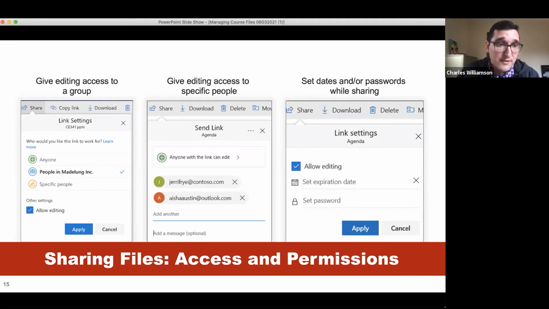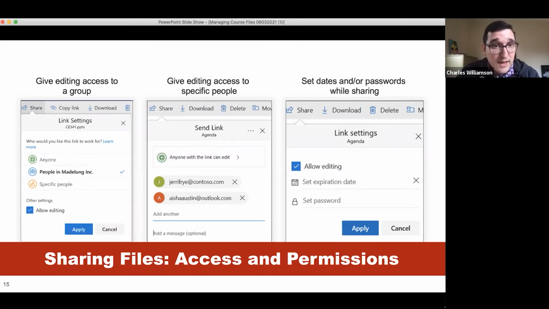The box that allows editing is clicked, and you have a pre-selected group of people. For us, it's going to be anyone with OSU access. That can be a little tricky if you're trying to share this with someone who is outside of that OSU access.